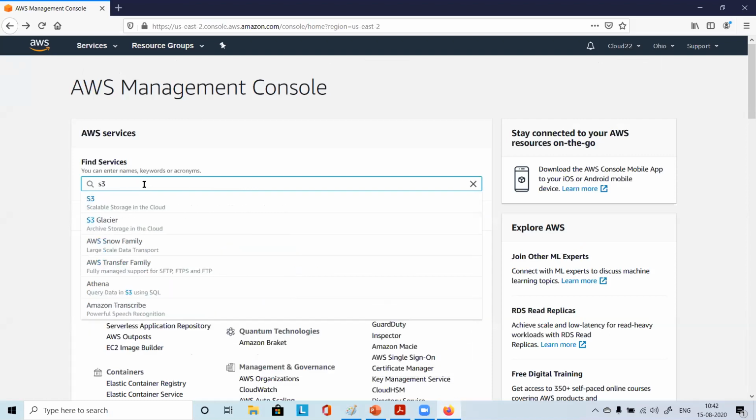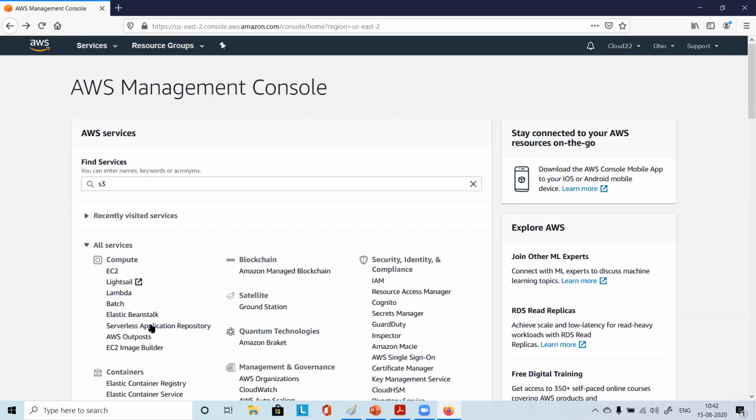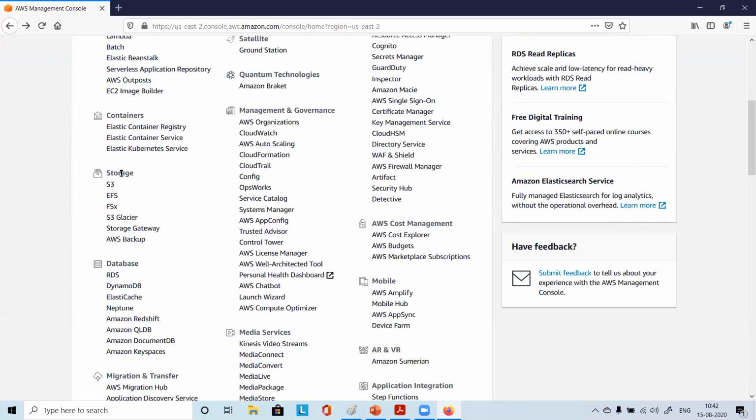There you choose S3. You can choose like this, or you can just scroll down and you can see storage, and then you can see S3. Just click on that.